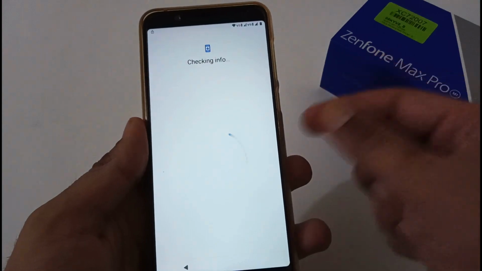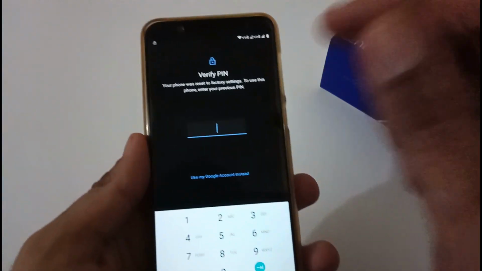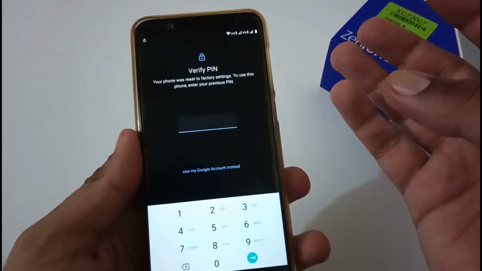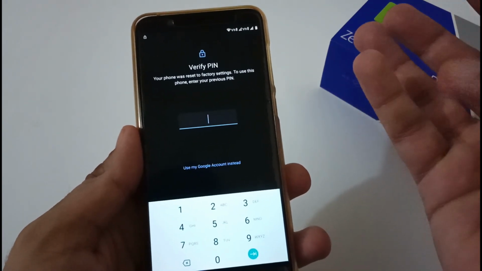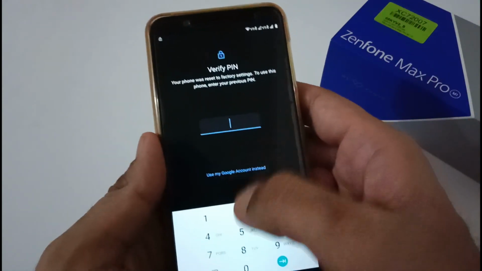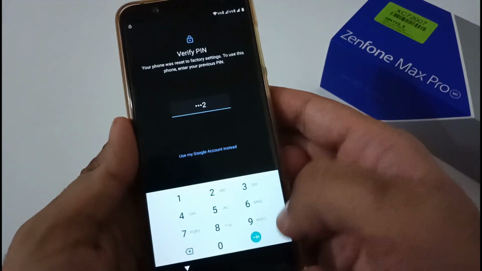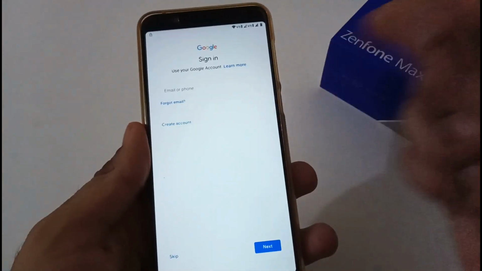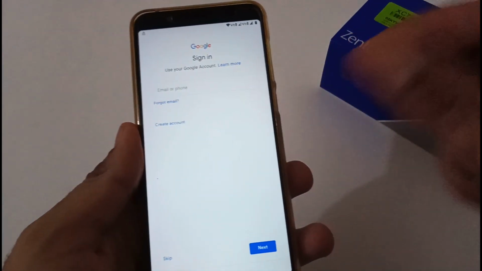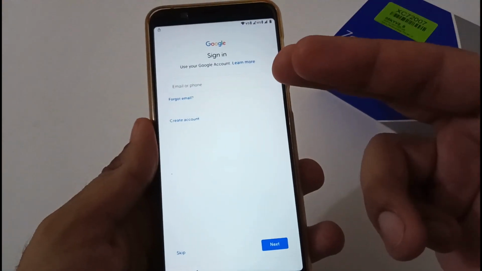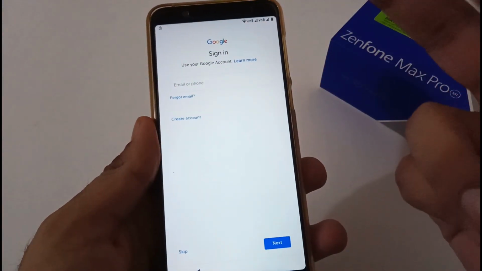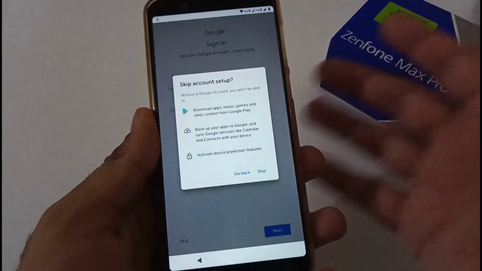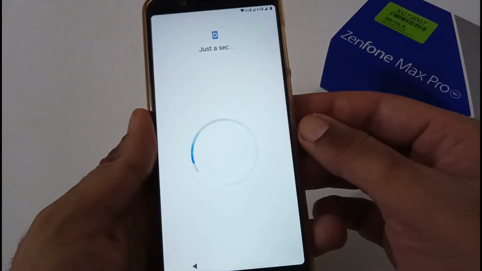Now again it is doing some background checking. Okay, this is a vital part. Whenever you are flashing any custom ROM, you should remember your last set PIN or the last associated Google account. Just for clarification, let me enter the last PIN I had on my phone. If it is correct, it will move me to the next screen; otherwise it will ask me to enter the Google account. Here it is asking me to set up the Google account, but I'm skipping this part because all of you know about this process.